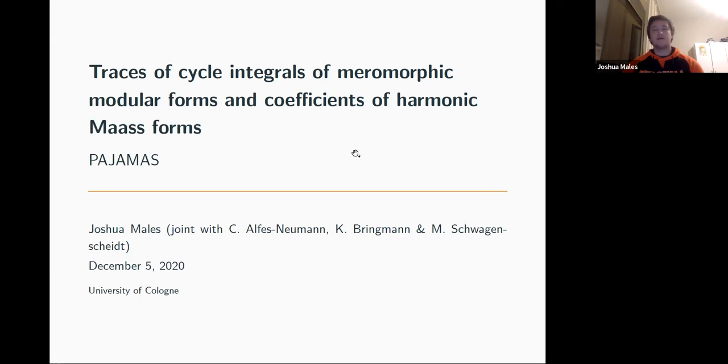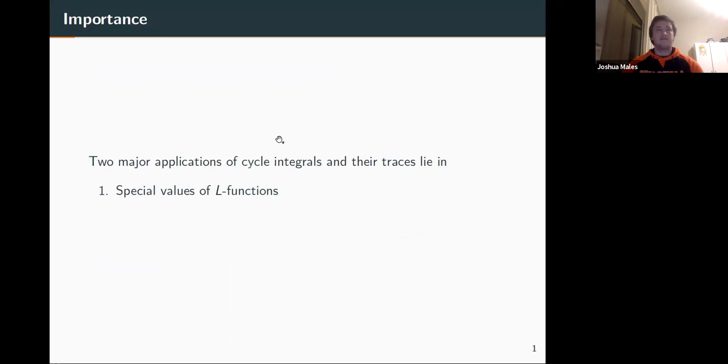Okay, so let's start with a little bit of the importance of cycle integrals and their traces. Where do they show up? Why do we care? There are two major applications. One is in special values of L functions, so everyone should be thinking of the Birch and Swinnerton-Dyer and Bloch-Kato conjectures.